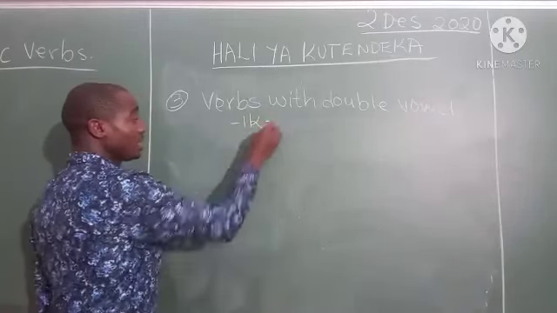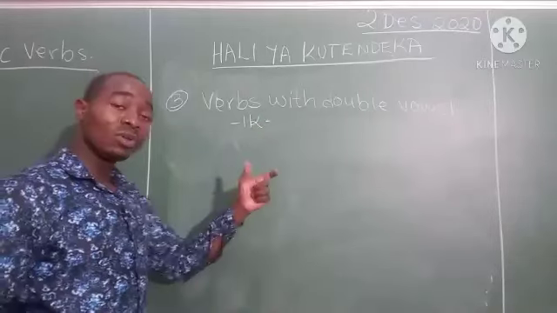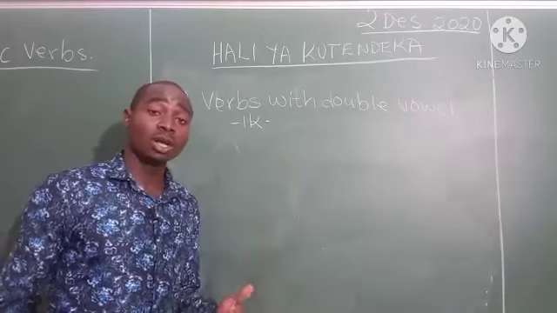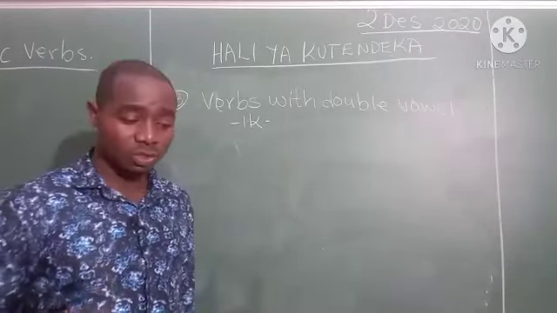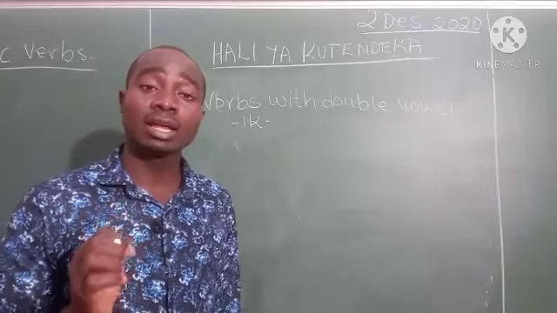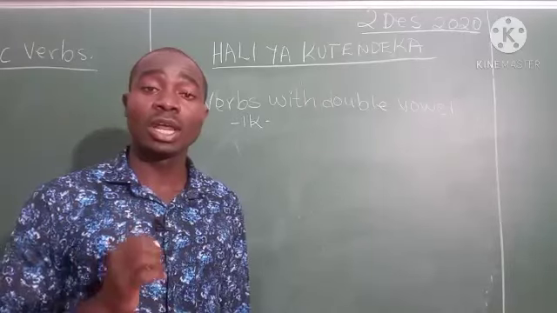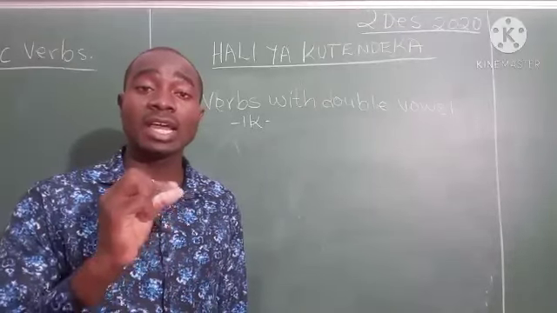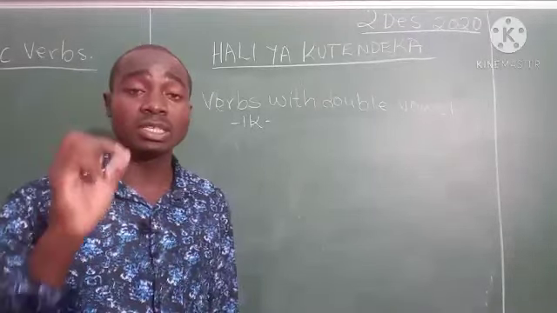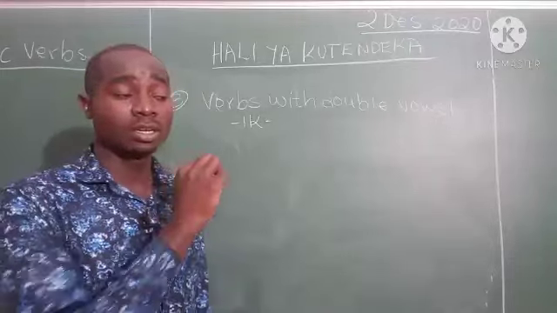They will follow the previous rule, but we will add a license consonant L to ease the pronunciation of these vowels.